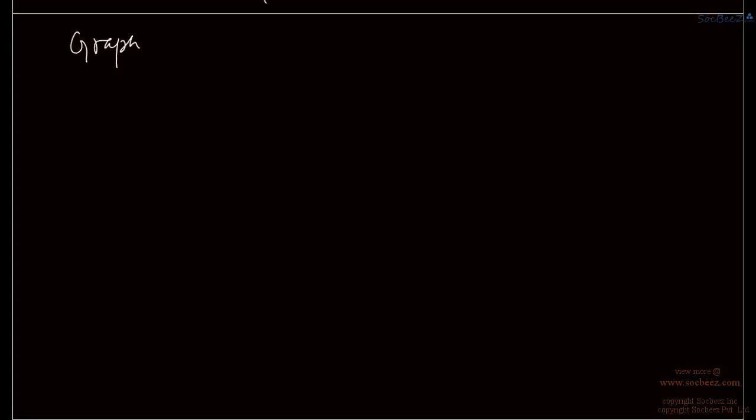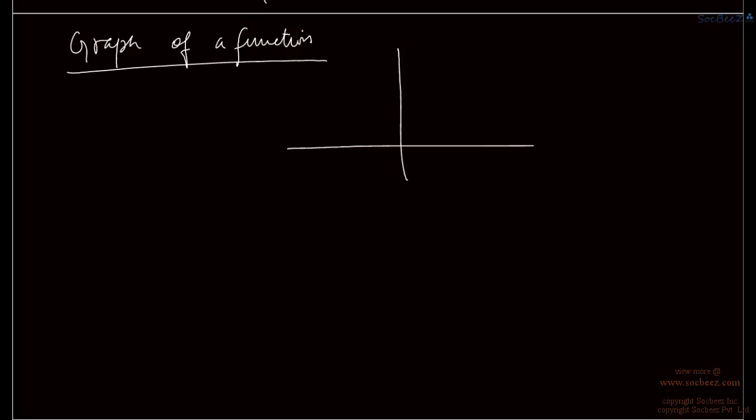Graph of a function. Graph of a function is a graph between its input and output. Say this is output, that means say y is equal to f(x), y is an output. So this axis represents output and this axis represents input x.